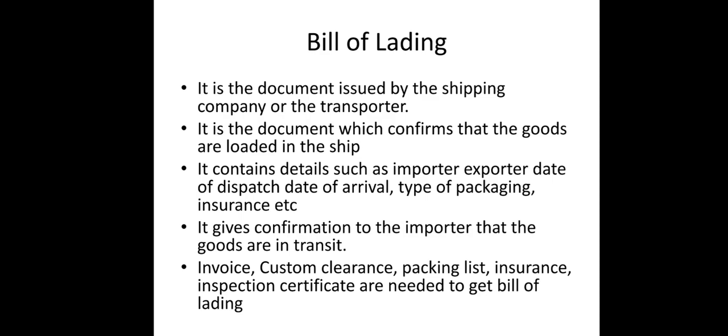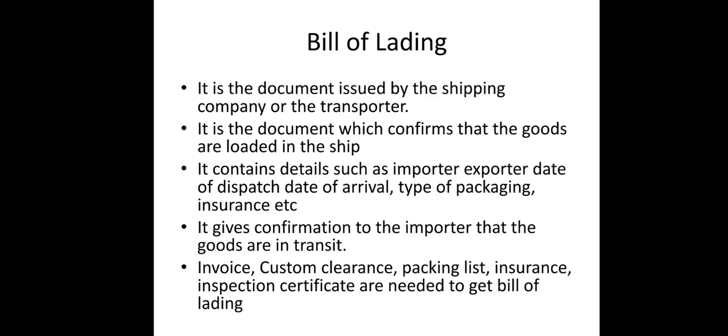After loading all the products onto the ship, they will provide you a document called the bill of lading. What this bill of lading says is that the goods mentioned in the packaging list or the invoice are being loaded onto our ship, and on this date they will be delivered to the designated destination. For example, if you are exporting to Dubai, then on this date these goods will be delivered to Dubai, or to Sri Lanka, whichever is mentioned. This document is given by the ship owner to the exporter.